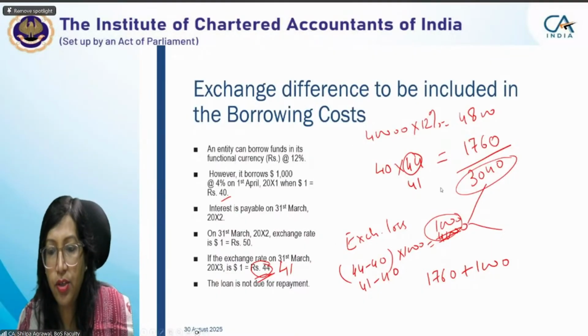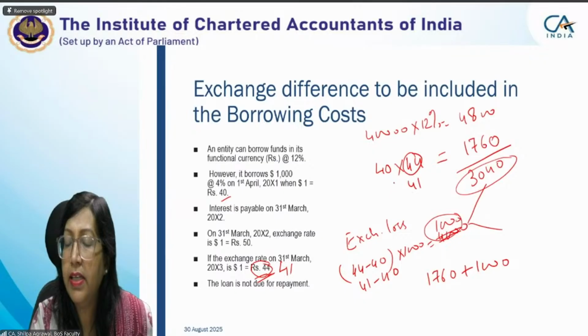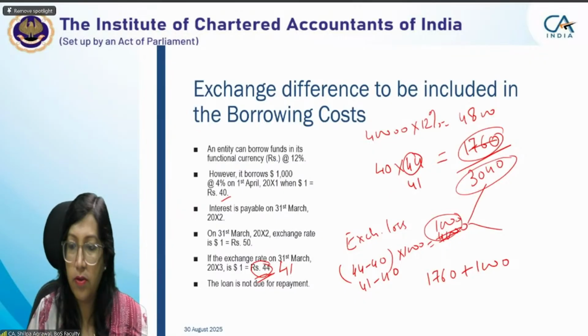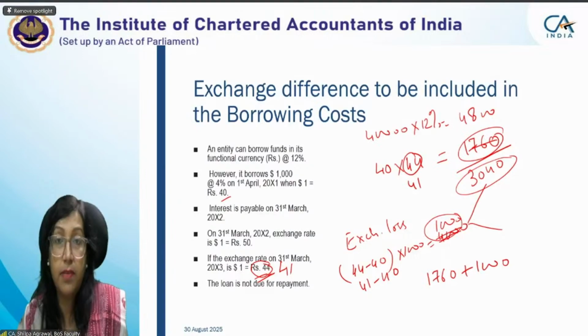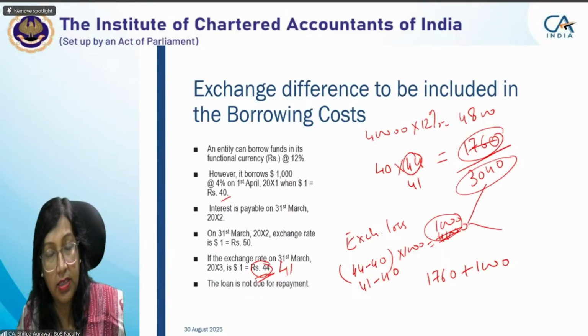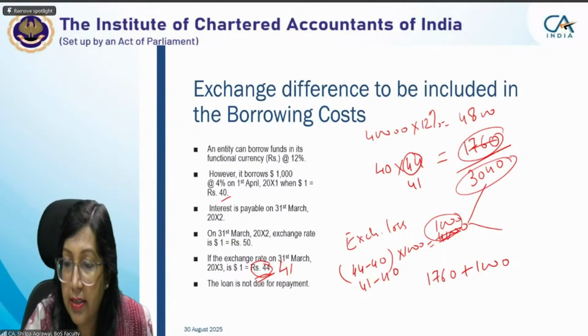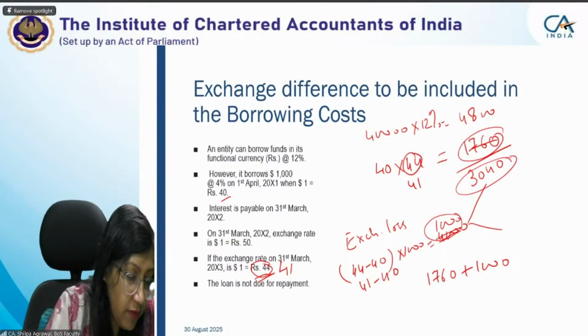Exchange difference to be included in the borrowing cost. That's clear. Thank you. In case our borrowing exchange rate reduces to 41, definitely this amount figure will also change. The difference between the actual borrowing interest and the foreign currency borrowing interest will increase, because 40 into 41 will come as 1,640.